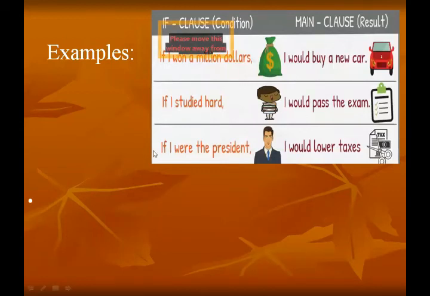Okay. If I were the president, I would lower taxes. This is also some kind of imaginary situation. If I were a president, you are not a president and you don't have any authority to lower the taxes. So all these sentences make it clear to you that second conditional sentences are based on imaginary things, things which are not present in your real life.